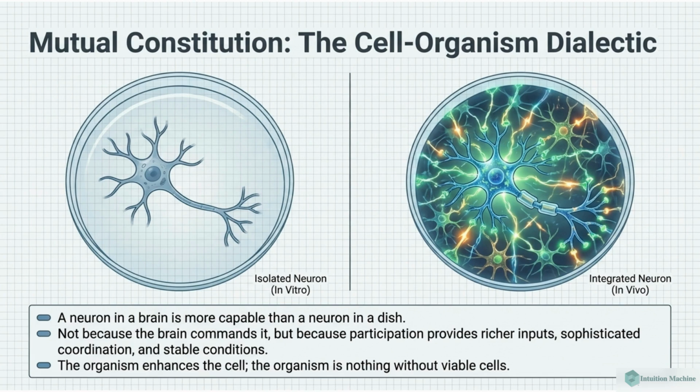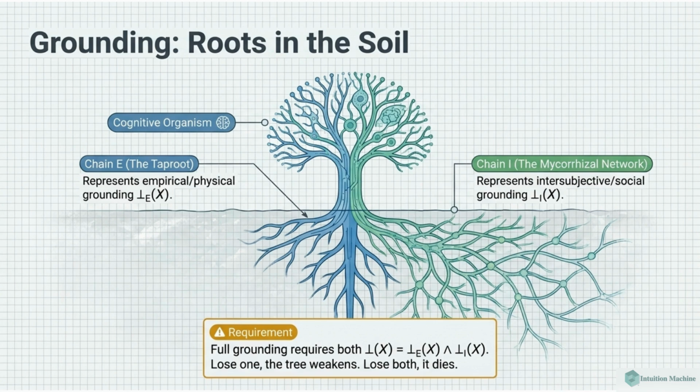The mutual constitution highlights the cell-organism dialectic. An integrated neuron is more capable than an isolated one, not because the brain commands it, but because participation offers richer inputs and stable coordination. Grounding requires both empirical or physical grounding and intersubjective or social grounding. Losing either the taproot or the mycorrhizal network weakens the cognitive organism, and losing both causes it to die.